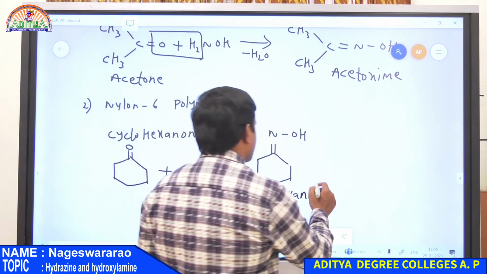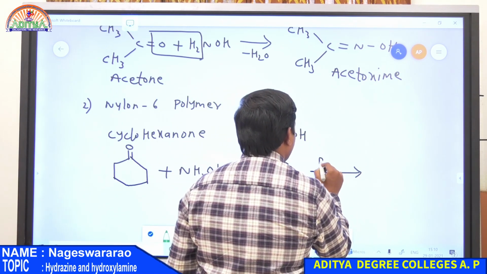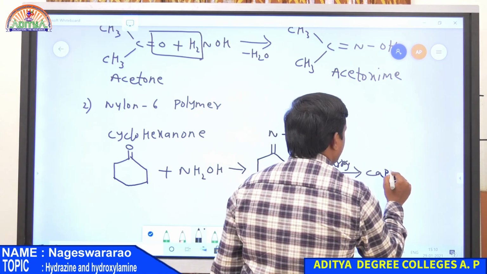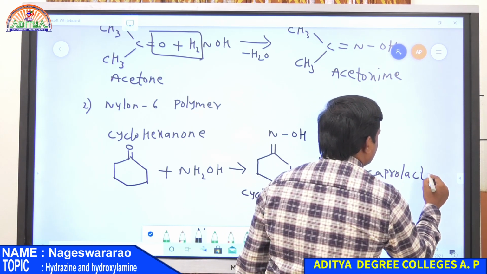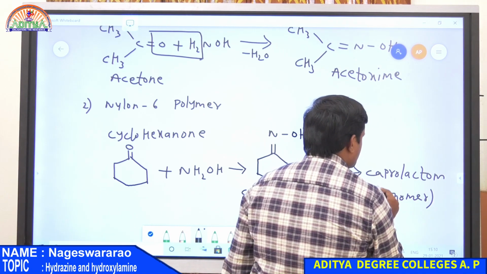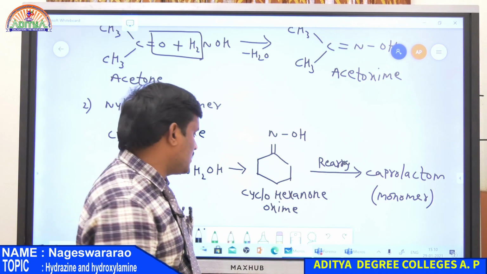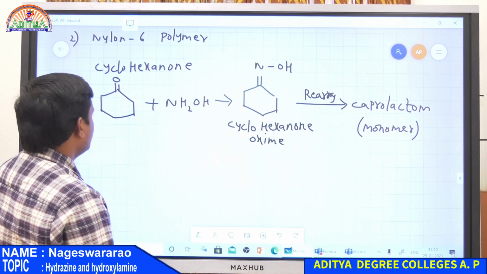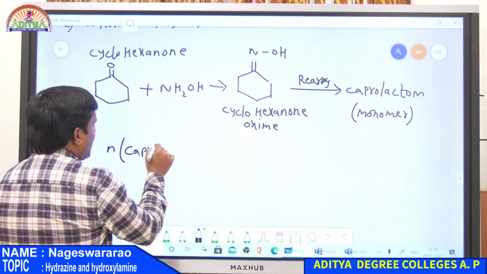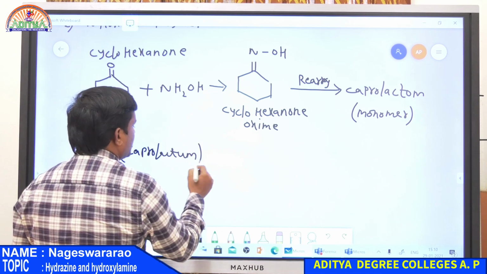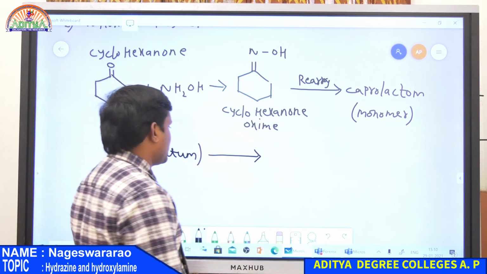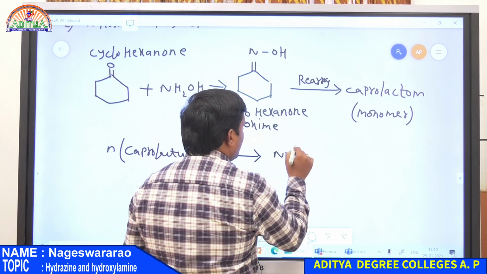This cyclohexanone oxime undergoes rearrangement. It forms caprolactam. So this is the monomer. This monomer is used for the preparation of a polymer, that is nylon 6. Whenever n moles of caprolactam undergo polymerization, the process of formation of a polymer, the combination of n caprolactams gives a polymer known as nylon 6.